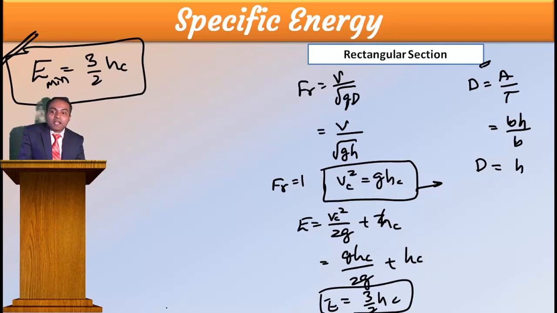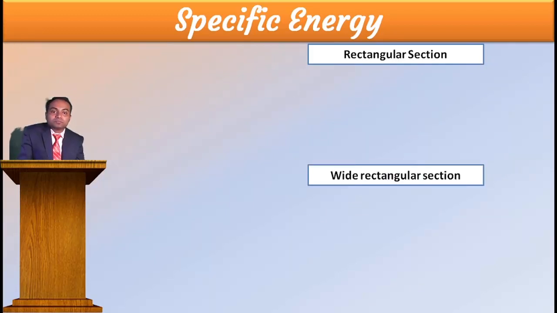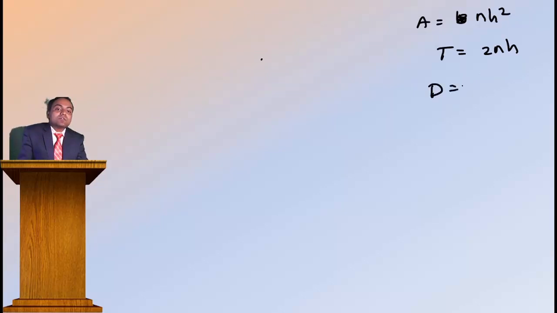Like that, can you calculate the minimum energy for a triangular section? Look at it. For a triangular section, A is equal to N H squared. Top width T is equal to 2NH. Then D is equal to A by T, which is N H squared divided by 2NH.